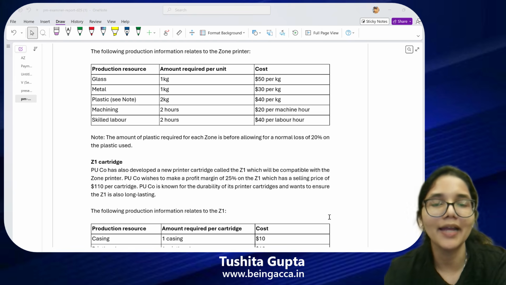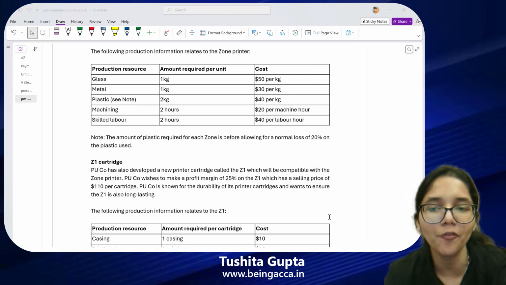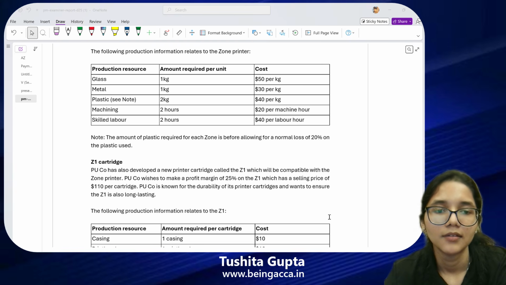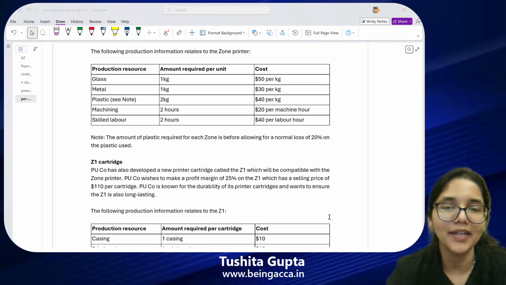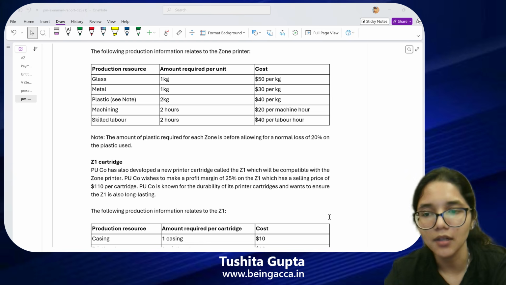Some of it I end up losing. So if, let's suppose guys, I put in 1 kg of plastic, how much of plastic will actually remain in my final product? 0.8 kgs, absolutely, because 20% of 1 kg, that is 0.2 kg, will go under the normal losses.